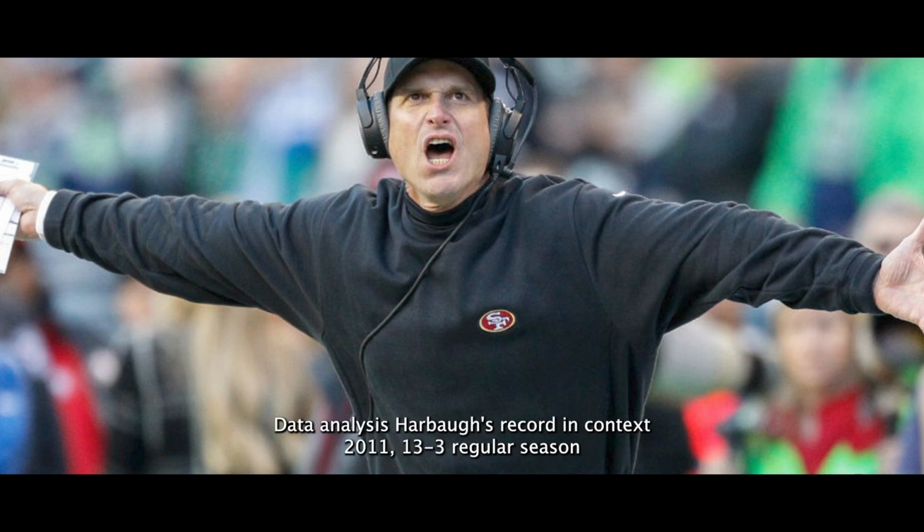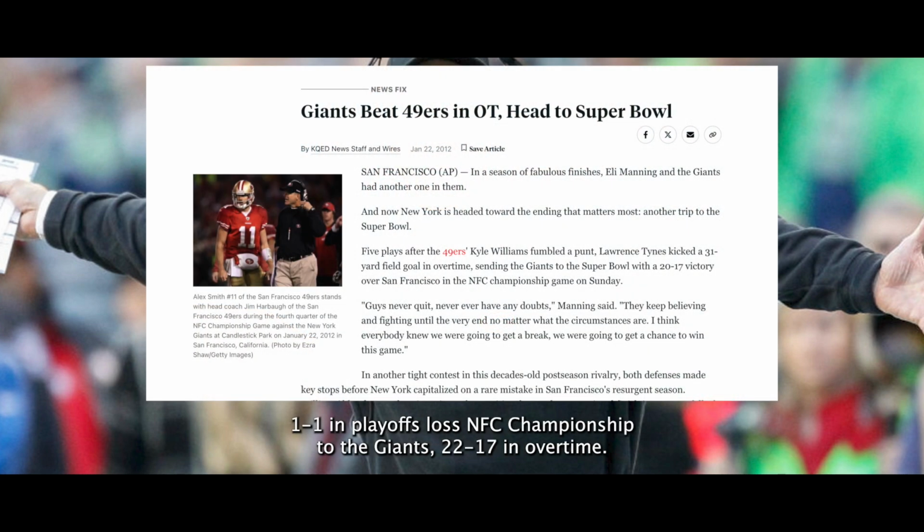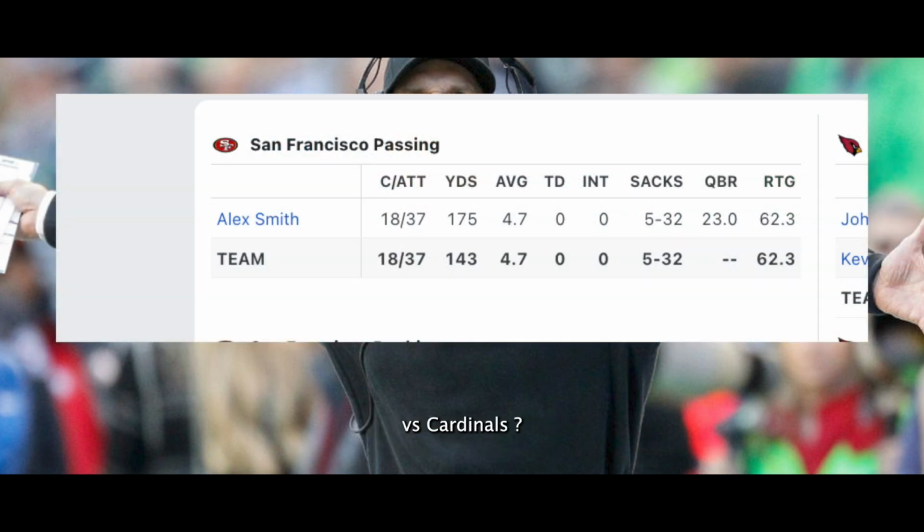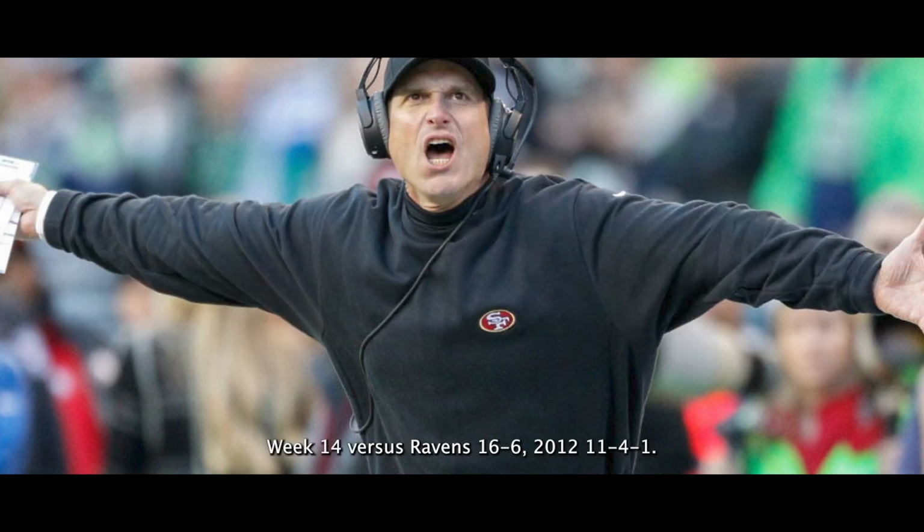Data analysis, Harbaugh's record and context. 2011: 13-3 regular season, 1-1 in playoffs, lost the NFC Championship to the Giants, 20-17 in overtime. Regular season losses: Week 2 versus Cowboys, 27-24 overtime. Week 5 versus Cardinals. Week 14 versus Ravens, 16-6.